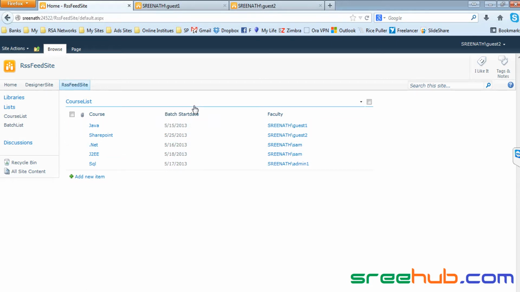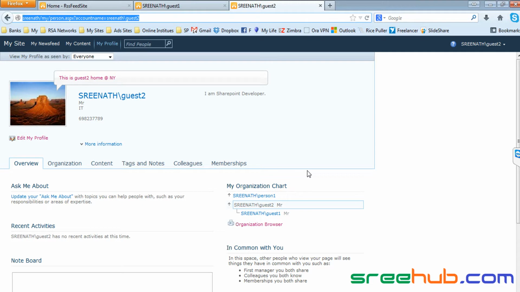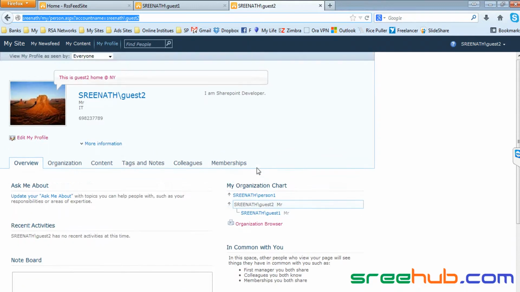If you want to keep track of them, you should also see whoever added them. Here we are seeing only faculty, but you can also see created by and modified by. You can also add more columns, and even those will be linked with their profile pages. This is very important: if you want to contact him, you should have something where you can get the information on what exactly is going on.